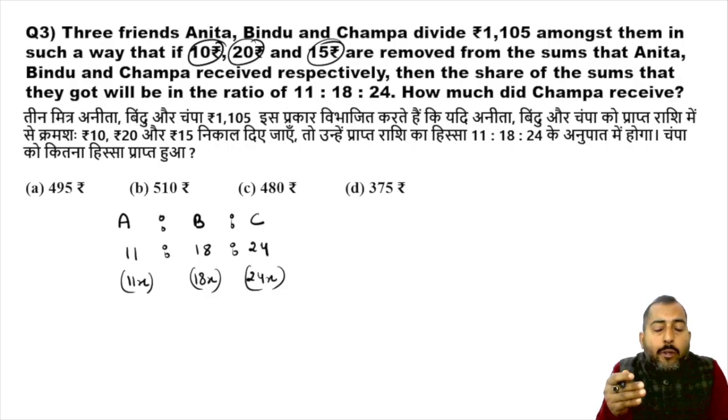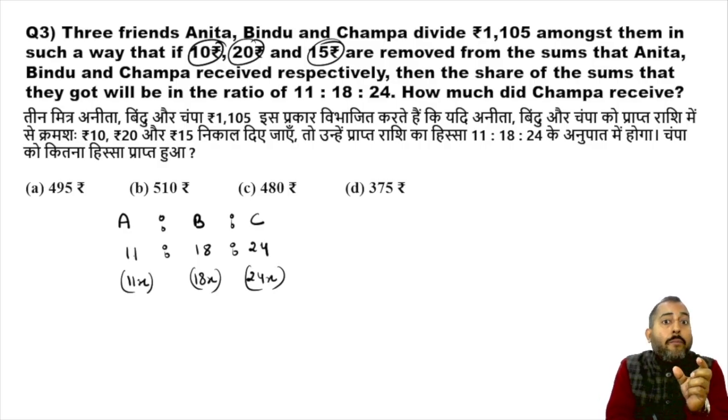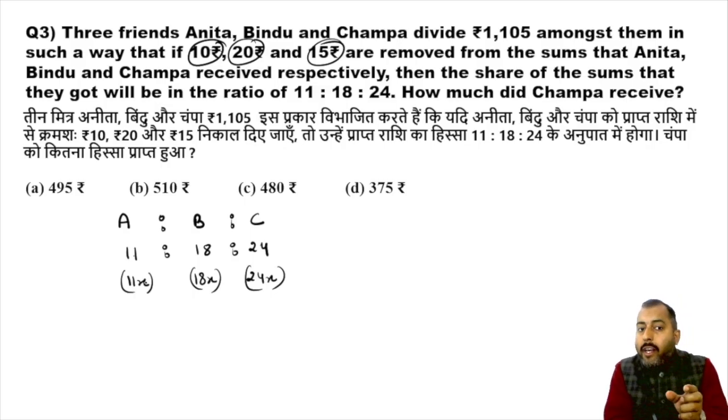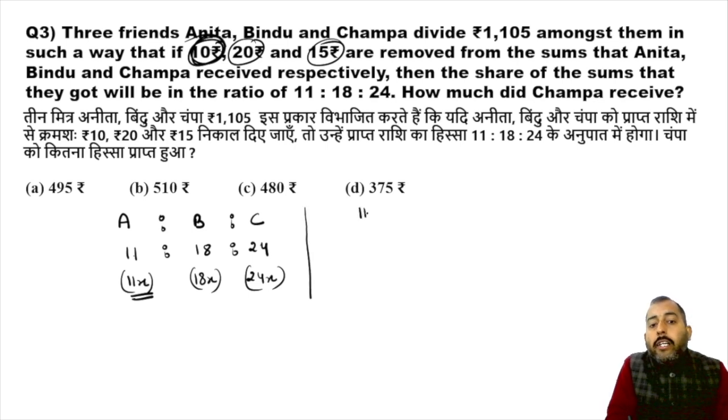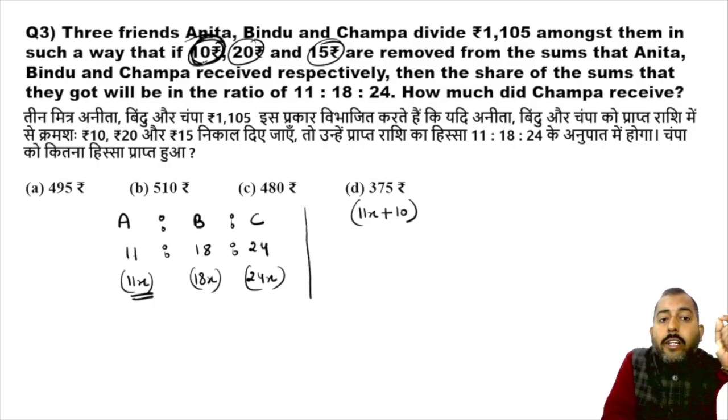Here I am using integrity of ratio. I have multiplied 11 with x, so you must multiply 18 with x and 24 with x. In this way, we are keeping the integrity of ratio. Now, 11x is the share of Anita after deduction of 10 rupees. So the actual money Anita got in the beginning should be 11x plus 10.